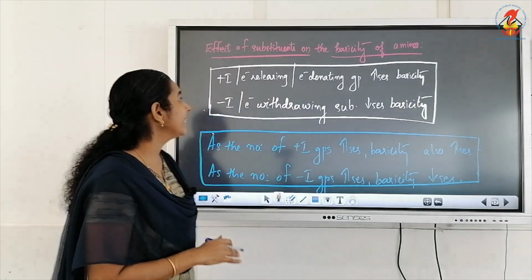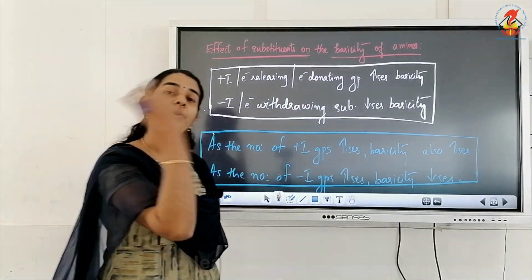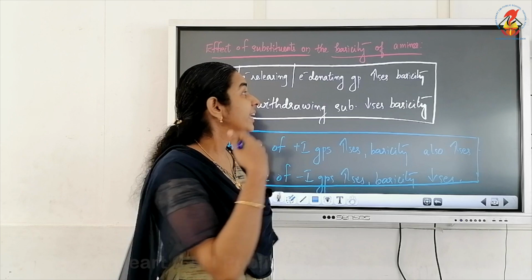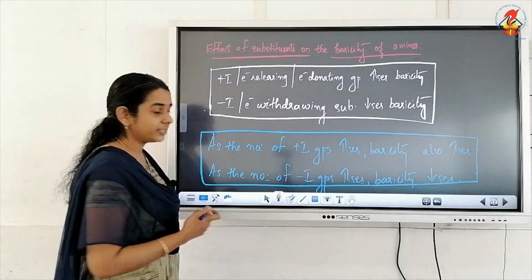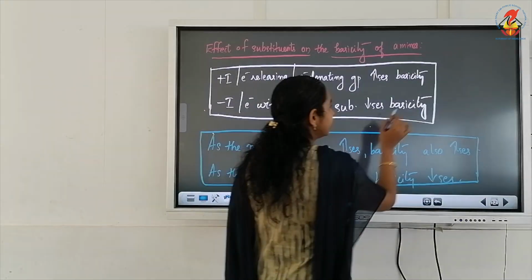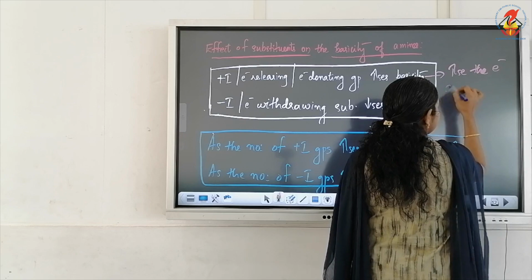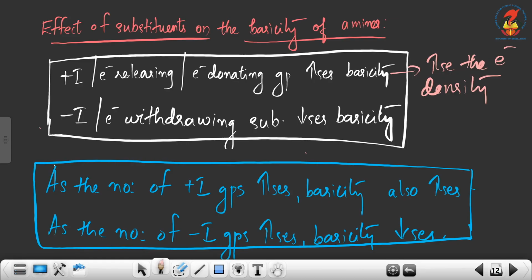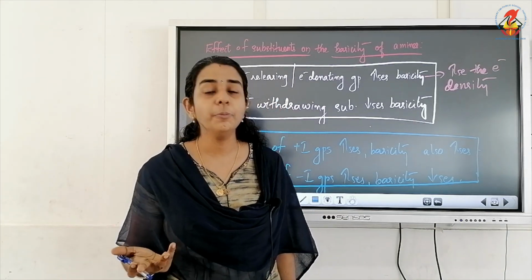So definitely plus I or electron releasing or electron donating groups will increase basicity. Why do plus I groups increase basicity? The reason is they increase the electron density. If they can increase the electron density, what happens? The lone pairs will be readily available for protonation.